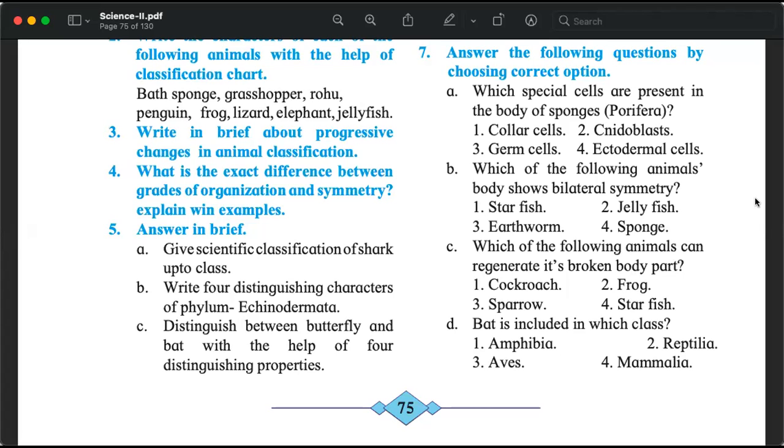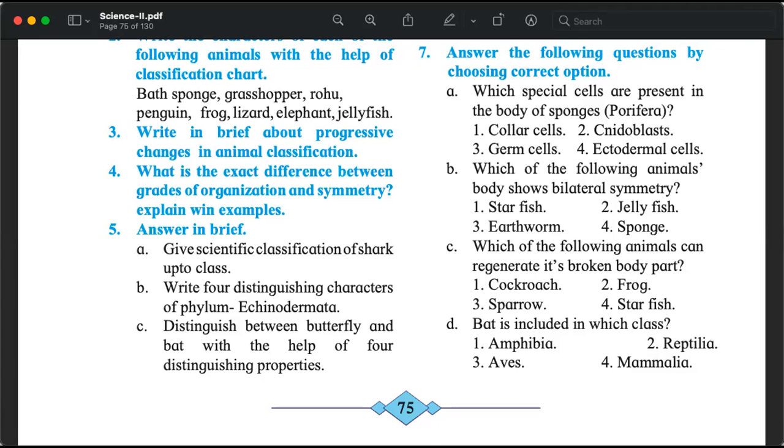So grades of organization is protoplasmic, cellular, cell tissue, tissue organ, organ system, with examples. Symmetry: asymmetrical, radial symmetry, and bilateral symmetry. What do they mean? How are they different? That is what it is.